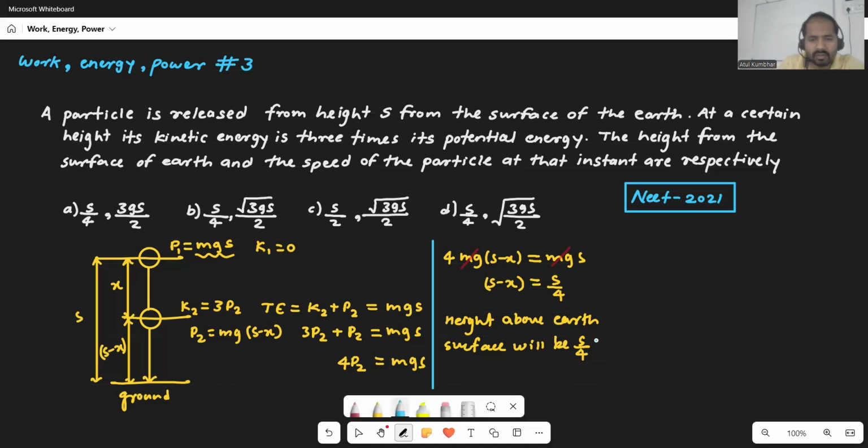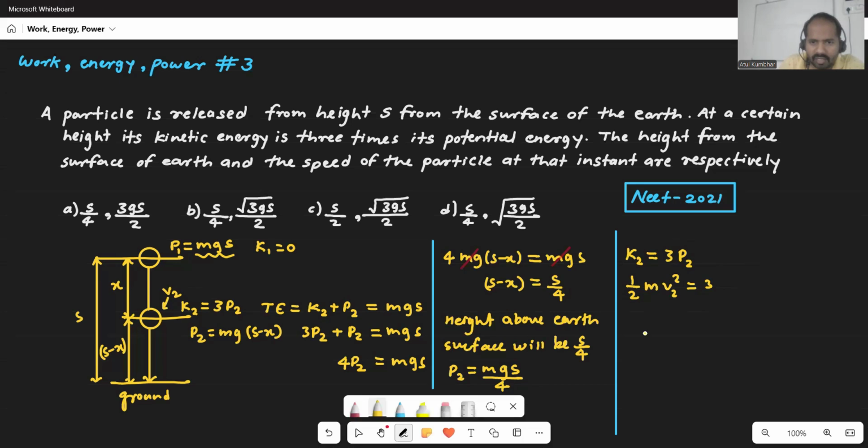Now the next thing we need to find out is the velocity. See here, if the height is s by 4, then the potential energy P2 we can easily find out: mgs by 4. So mgs by 4 is the potential energy at that instant. Now the relation for K2 is given, the kinetic energy at that instant will be 3P2. So what is kinetic energy? Kinetic energy is half m, and whatever velocity we consider at this point, v2 squared, is equal to 3 times P2, which is mgs by 4. So I can write 3 by 4 mgs.